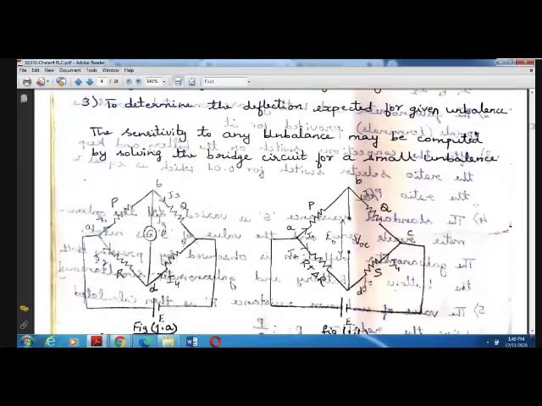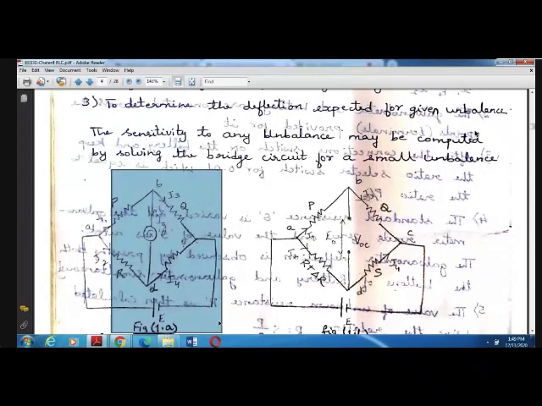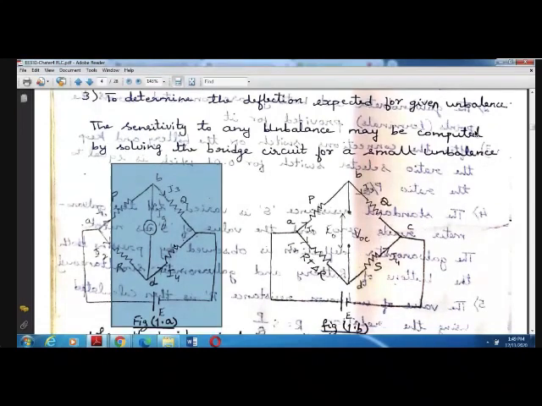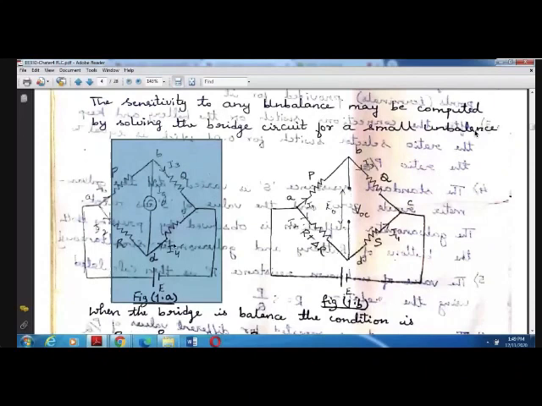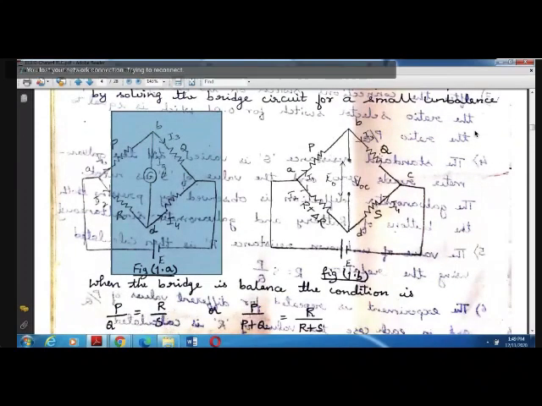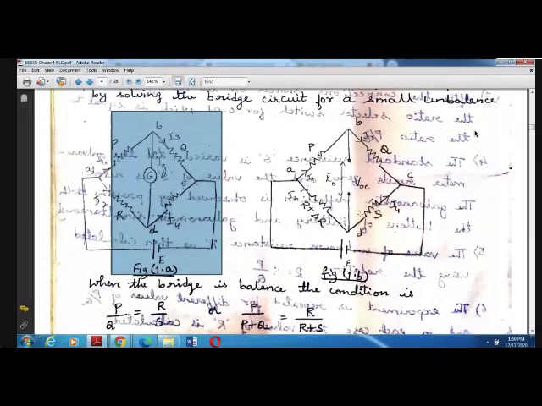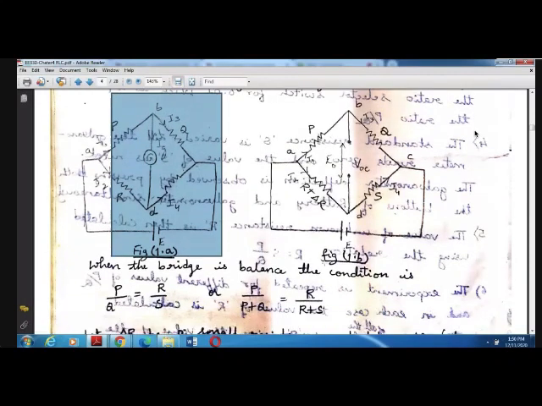Sensitivity to unbalance: any unbalance may be computed by solving the bridge circuit. So we'll consider the same circuit diagram as that of the Wheatstone bridge, and we take the Wheatstone bridge circuit to derive. Under that condition, as you know, it will be open circuited. So the bridge is balanced at what condition? When the potential difference between B and D is 0 and the current through the galvanometer is 0. From the Wheatstone bridge derivation, we have obtained the balance condition for the bridge. The bridge will be balanced when P by Q is equal to R by S, or we can also say that P by P plus Q is equal to R by S.